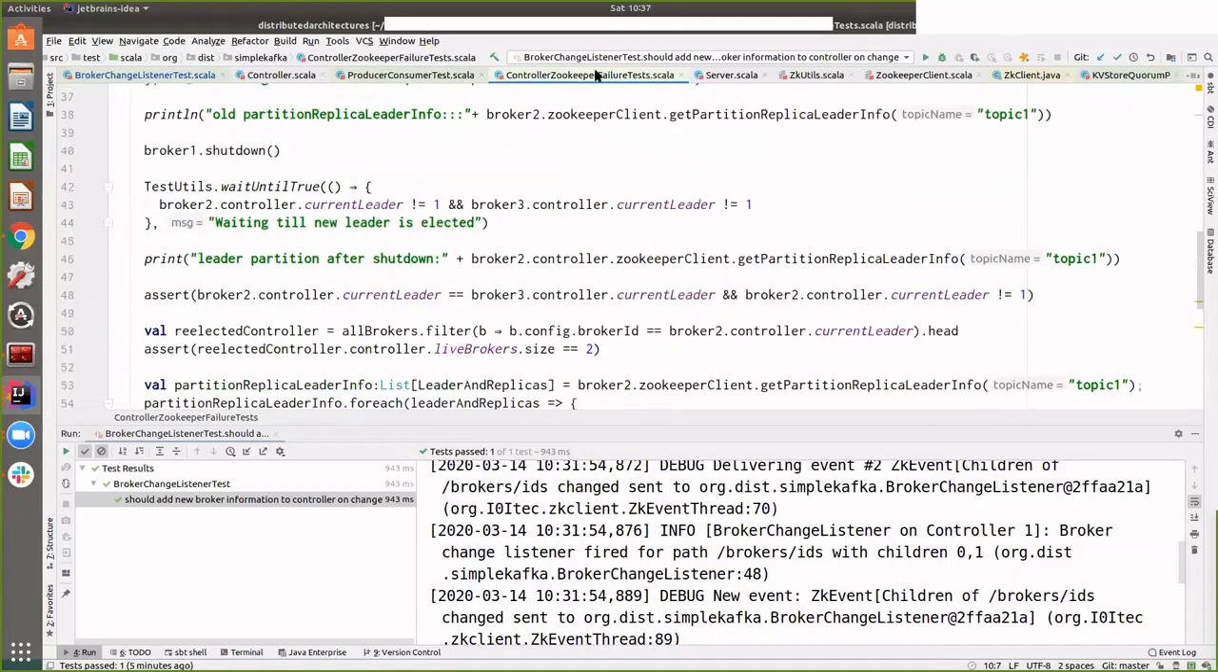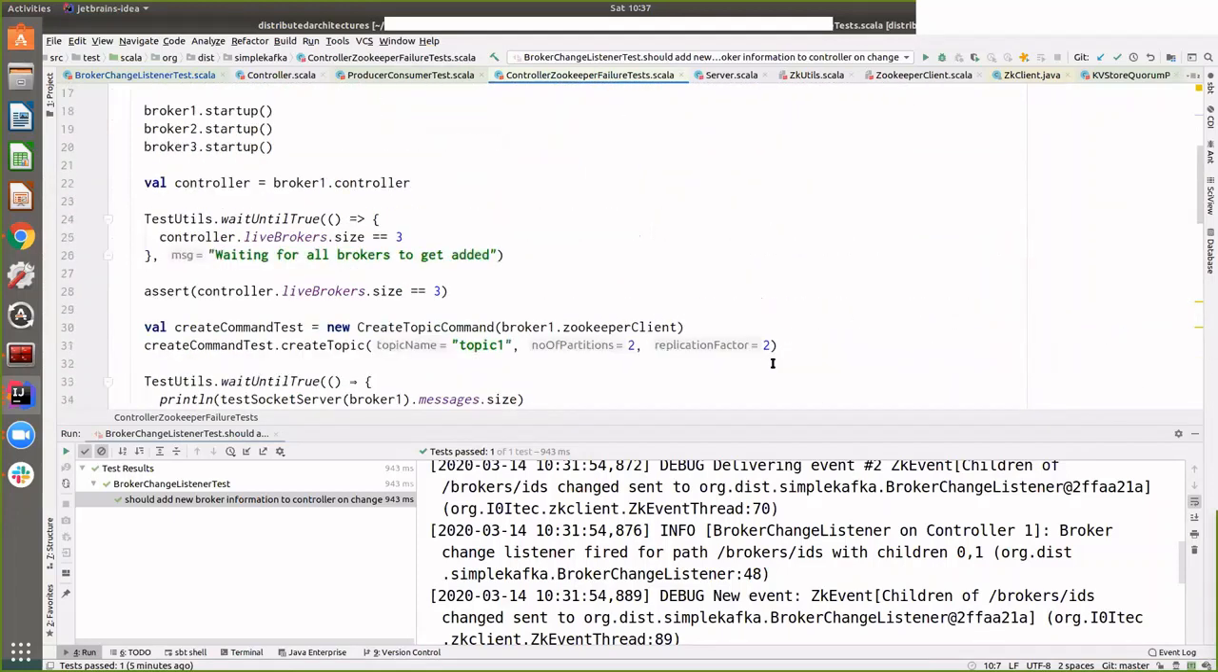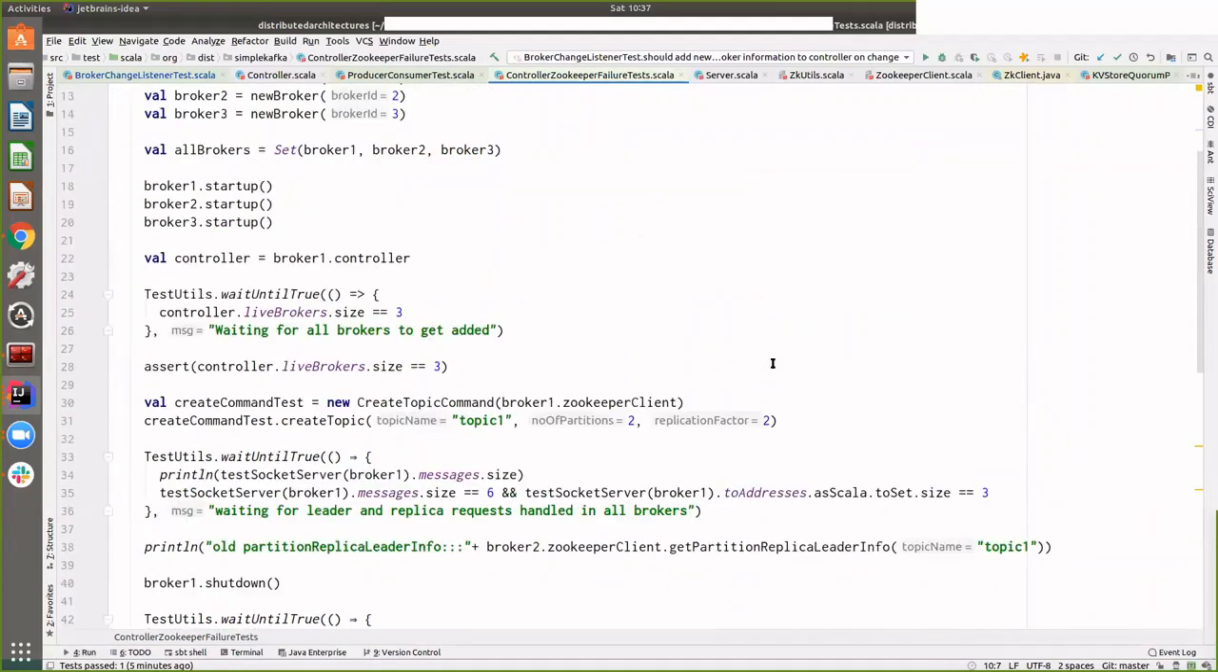So I have a little more end-to-end test. By the way, this code is available on GitHub. I think I will share the link by the end of the talk, so you can set this up in your IntelliJ and run all these tests as well. The code is in Scala, but it looks very Java-like, and Scala is mostly for convenience.